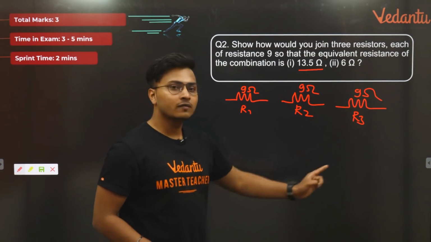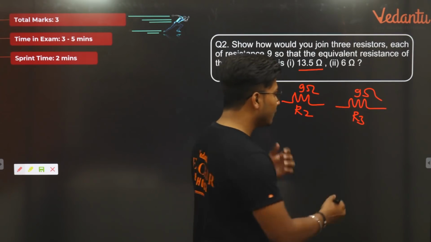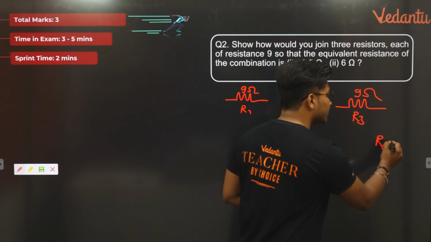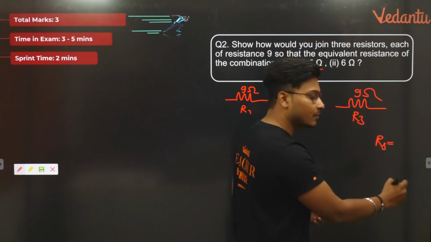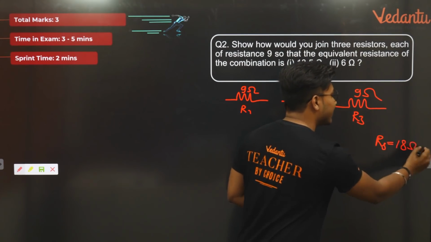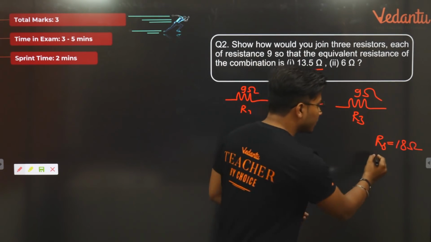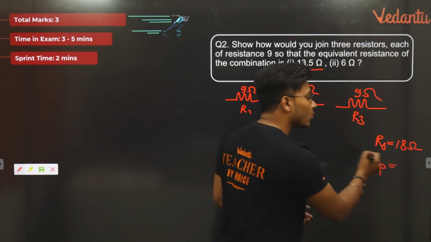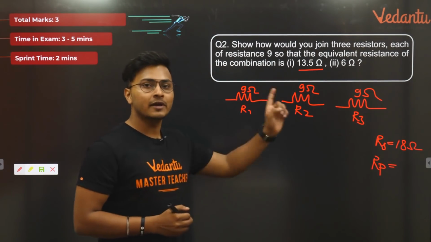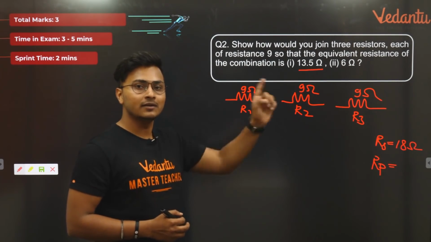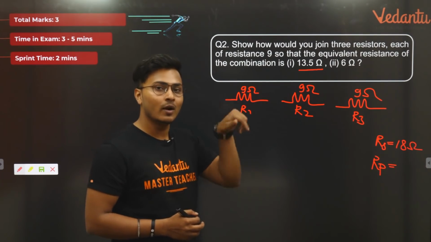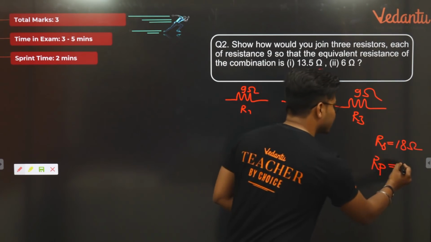We cannot connect all of them in series, because the total resistance in series, if I connect all of them, we'll just add them up, we'll get 18 ohms. So that is exactly not true. Now we cannot connect them in parallel also, correct, because it will be 1 by 9 plus 1 by 9 plus 1 by 9, which is nothing but 3 by 9. 3 by 9 is 1 by 3, reciprocating, 3 ohms.